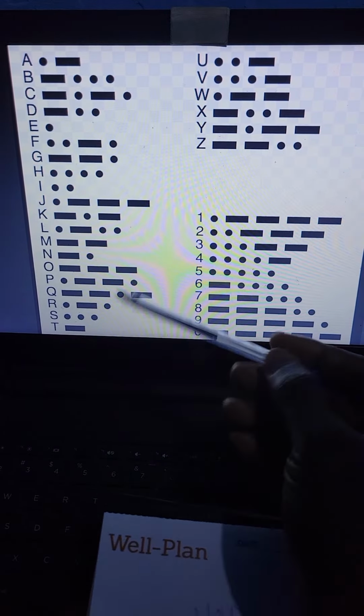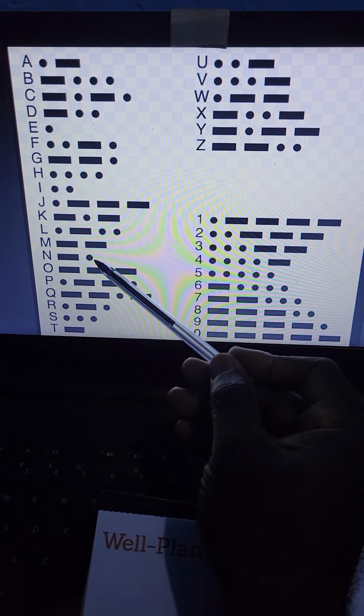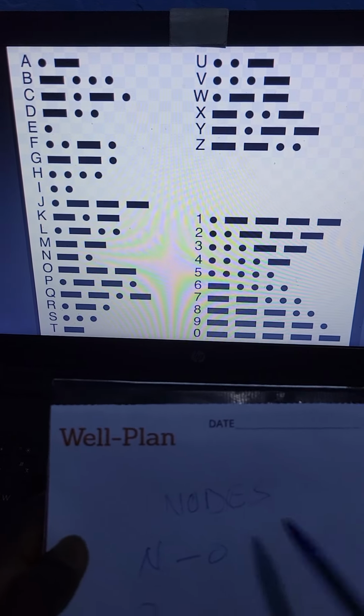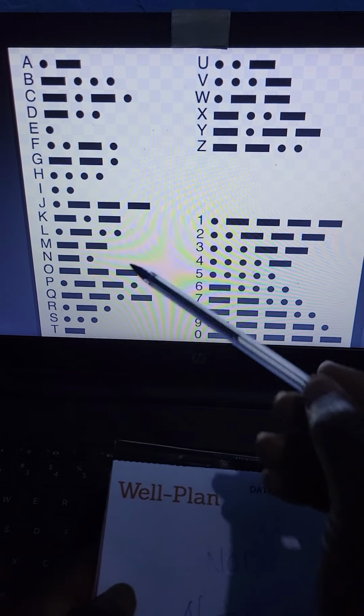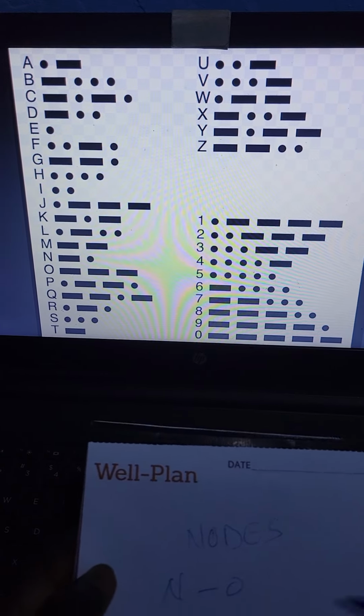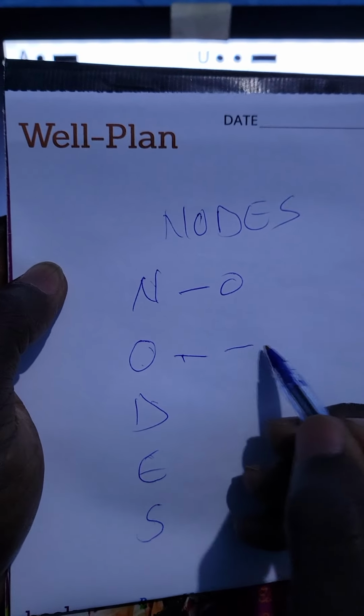N is here, so we shall long press and tap. Then we find O. We shall long press.